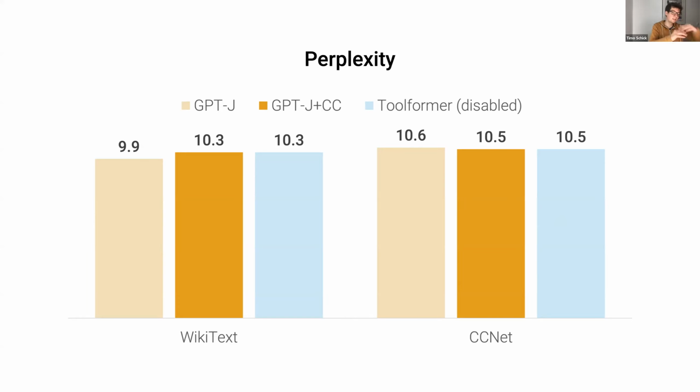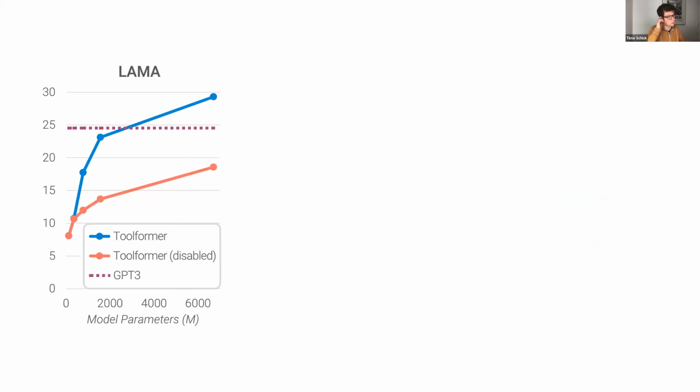So we might expect that as the model size increases, the advantage we get from using tools becomes less and less. On the other hand, you might also think that as the model gets bigger, it becomes better at learning how to use those APIs. So it will make better API calls, and accordingly, the gap might also grow bigger. Because obviously we did not know which one of those it would be, or whether there are any other factors, we just tried different model sizes. Basically, we used all the GPT-2 model sizes from 100 million to 1.3 billion parameters plus GPTJ, and used both the Toolformer variant that uses API calls and the one where they are disabled.